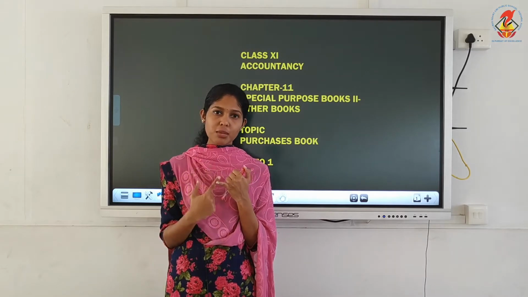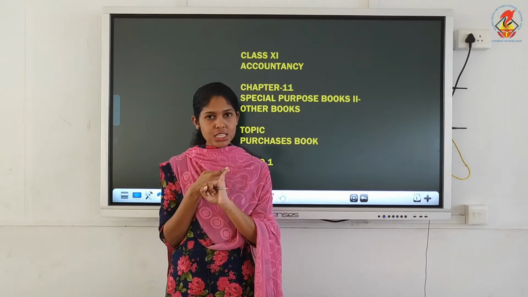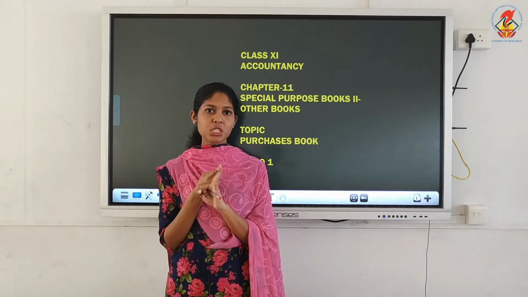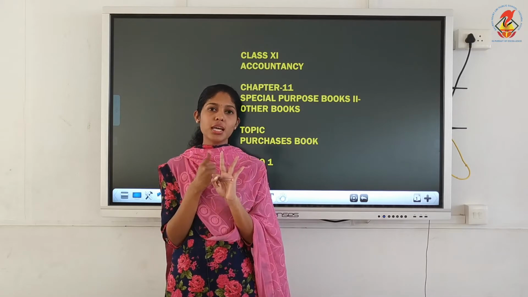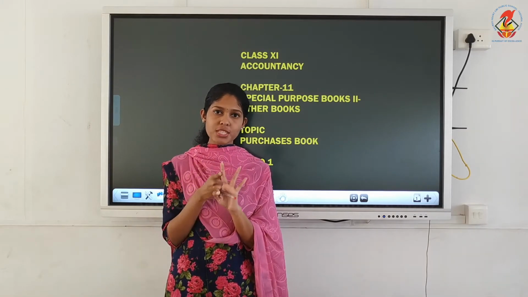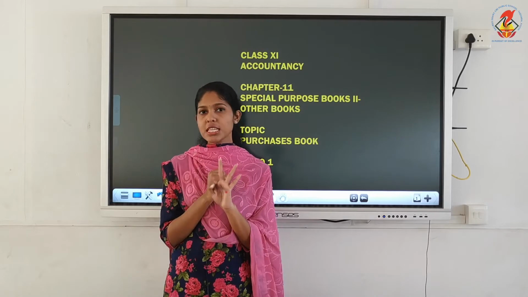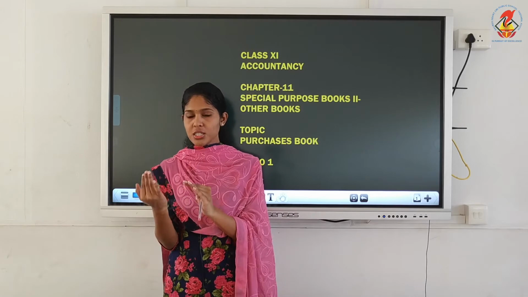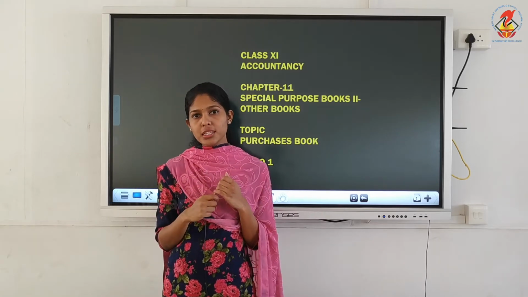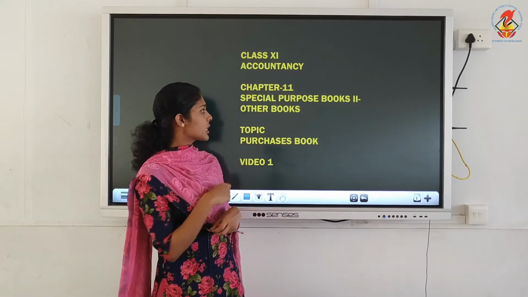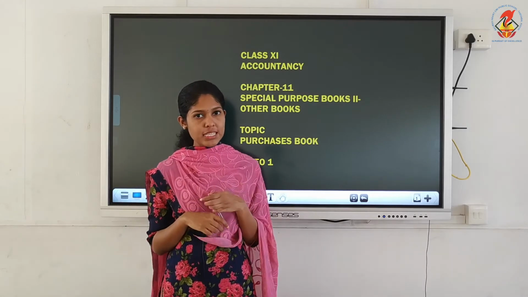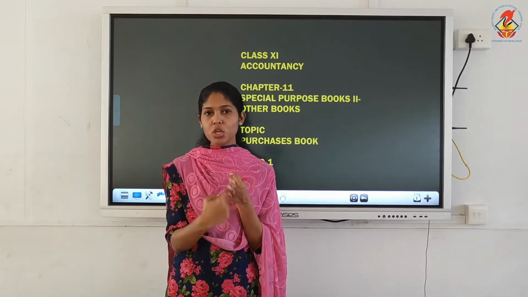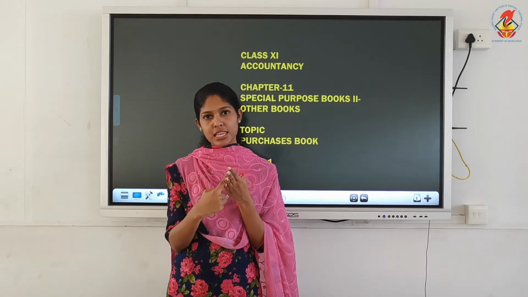Which are the different types of cash book? We have single column cash book or simple cash book, then double column or two column cash book where we have contra entries and all, then petty cash book, out of which we learned how to do analytical petty cash book. So the cash book chapter is over. Now we are going to discuss special purpose books, the second category. Here we have purchases book, sales book, purchases return and sales return book.